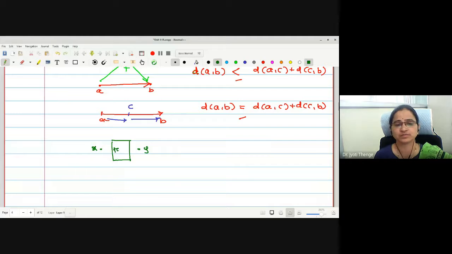We want to find the distance between the two points X and Y. Can I go straight from X to Y? No, practically I cannot climb the table. Which path do I have to follow? I have to go to this side, then this one, and come this way.